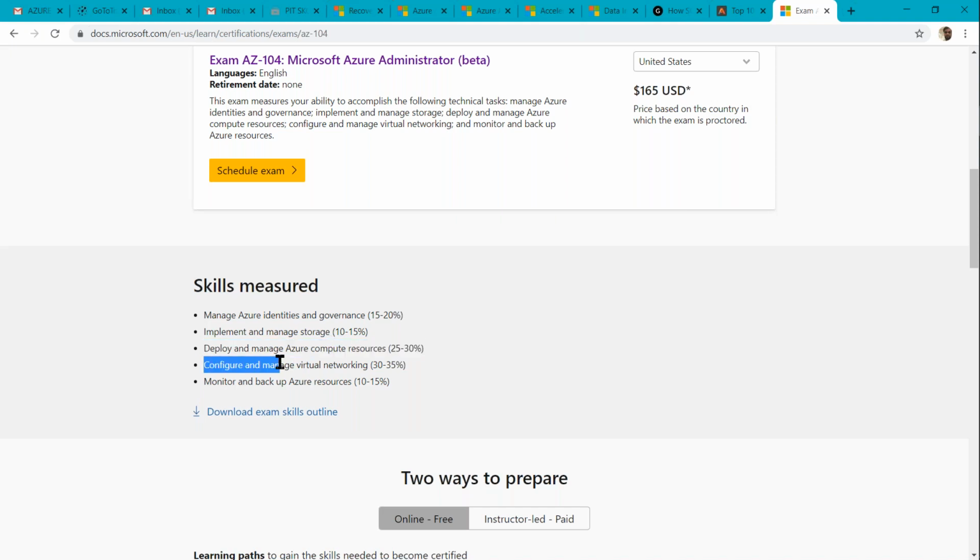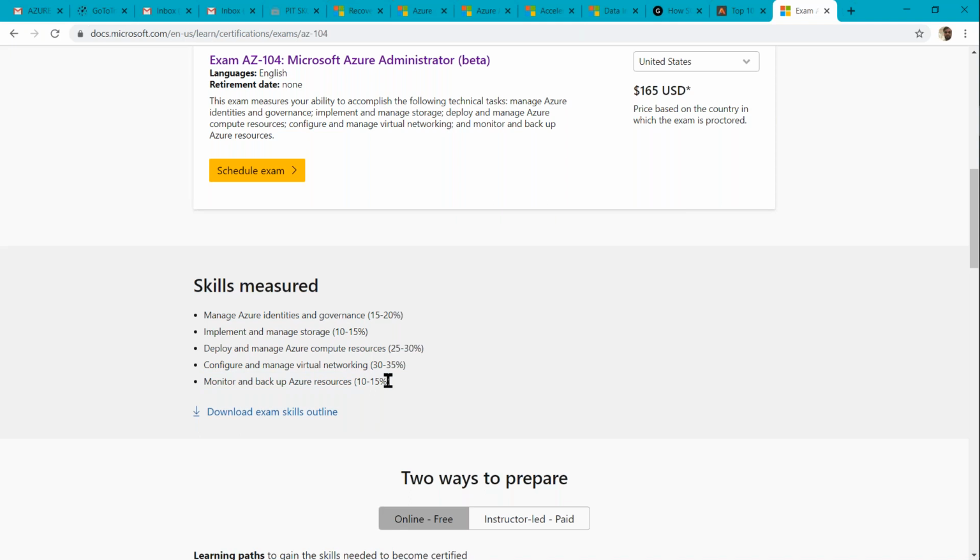In the same way, configure and manage virtual networking, another important module. Monitor and backup Azure resources means we can schedule backups. It may be any resource, a virtual machine, database, virtual network, or storage component. We can schedule backup of these components.